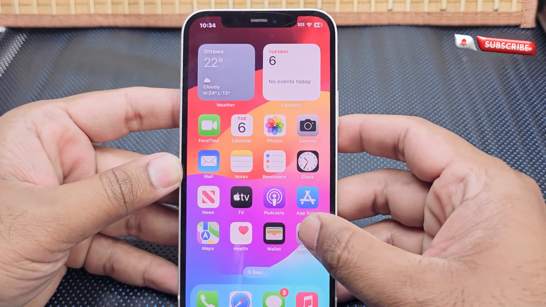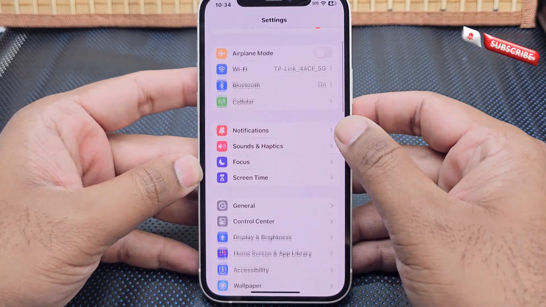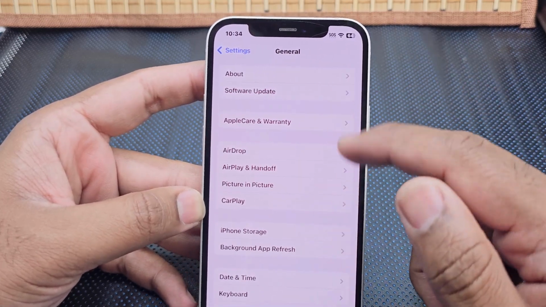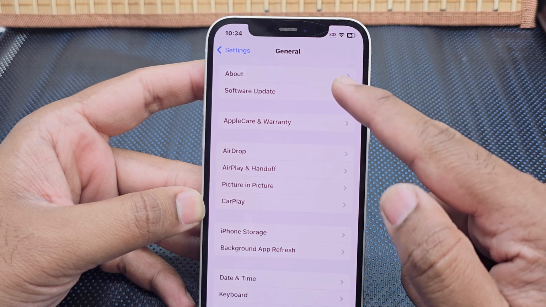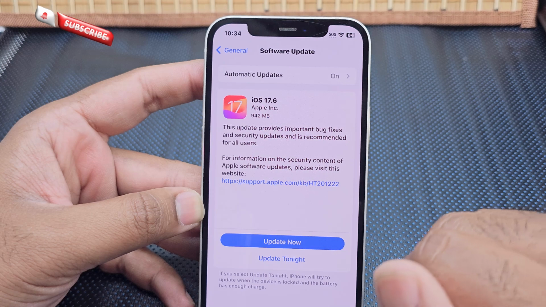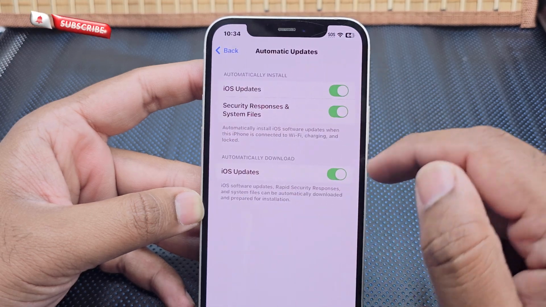So when you go into the settings, you'll find there is a tab called General. Just tap on that, and you'll find this option. Tap on the second one, which is Software Update, and you'll see that automatic update is turned on. So just click on it.